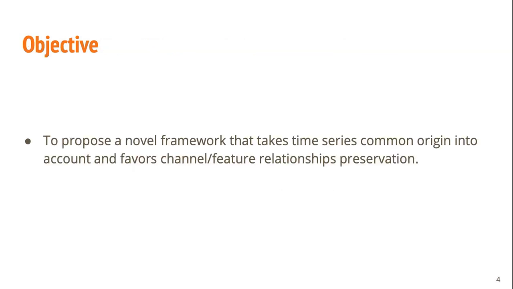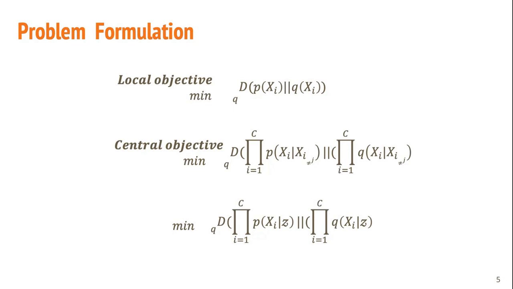The objective is to propose a novel framework that takes the common origin of time series into account and favors preservation of channel feature relationships. The global objective is composed of a local objective, which wants to minimize the distance between the probability distribution of a channel of real data and synthetic data.